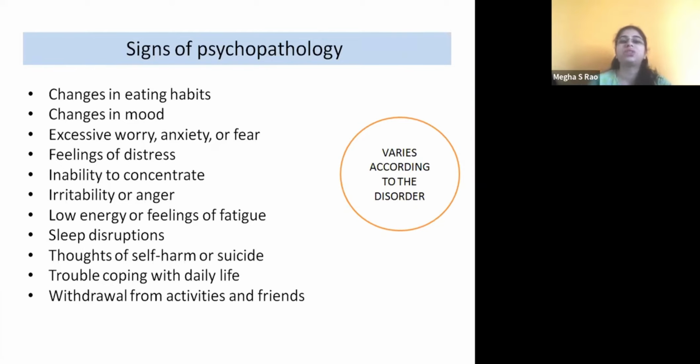So what are they? One is changes in the eating habits. The child may eat very little, or the child may eat much more than what is required. So it is moving away from normalcy. So, changes in eating habits, changes in the mood. Sometimes the child is very, very happy, very jovial, but then sometimes he might be showing aggression, or sometimes fear and all of that.